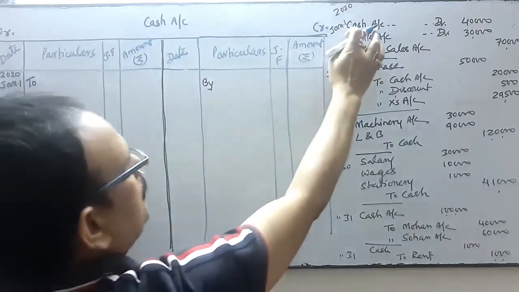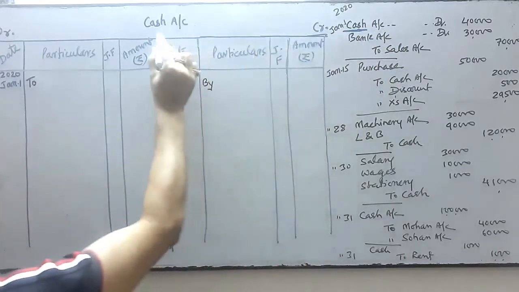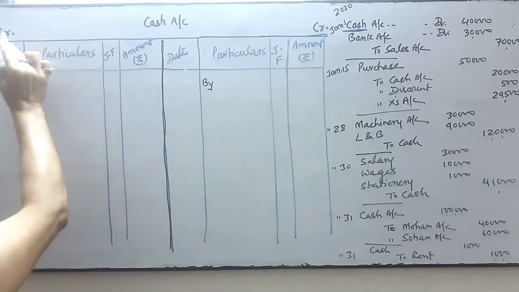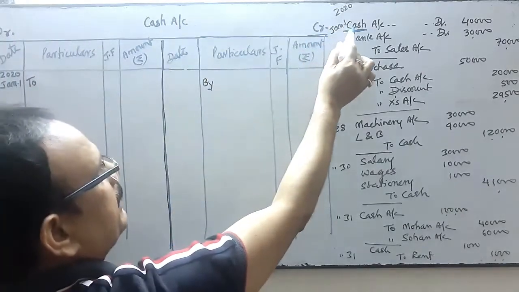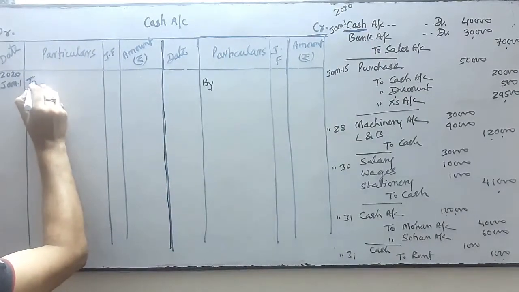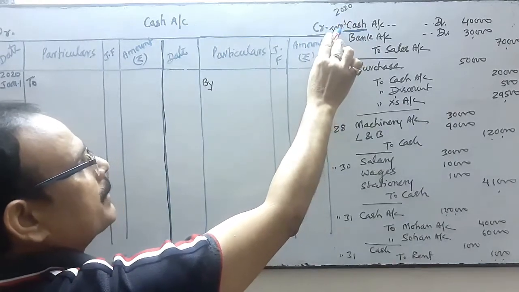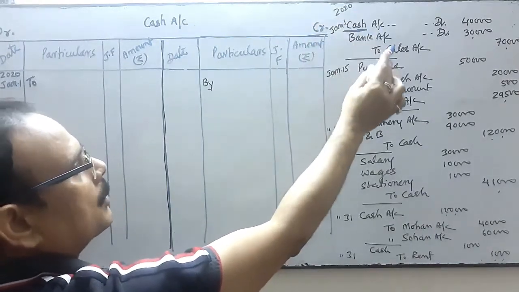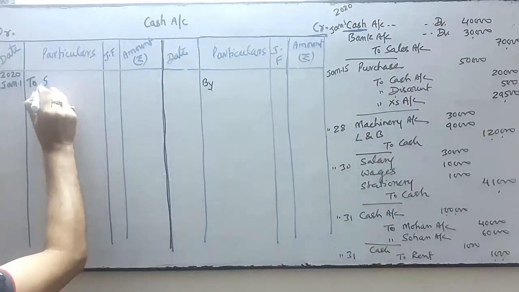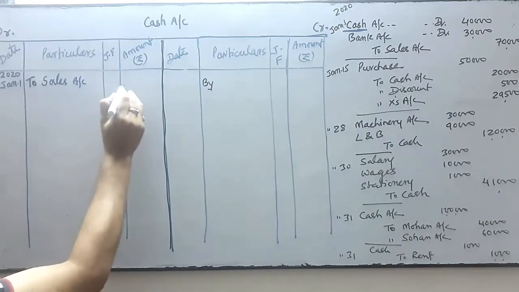So cash is on debit. So we will post in the debit side of the cash account, because cash is on the debit side of this journal. Here we start with "To", and we will write just the opposite of cash. Cash is on debit, so the opposite of debit is what? In credit it is sales. So we will write the sales account, and thereafter we write the amount.